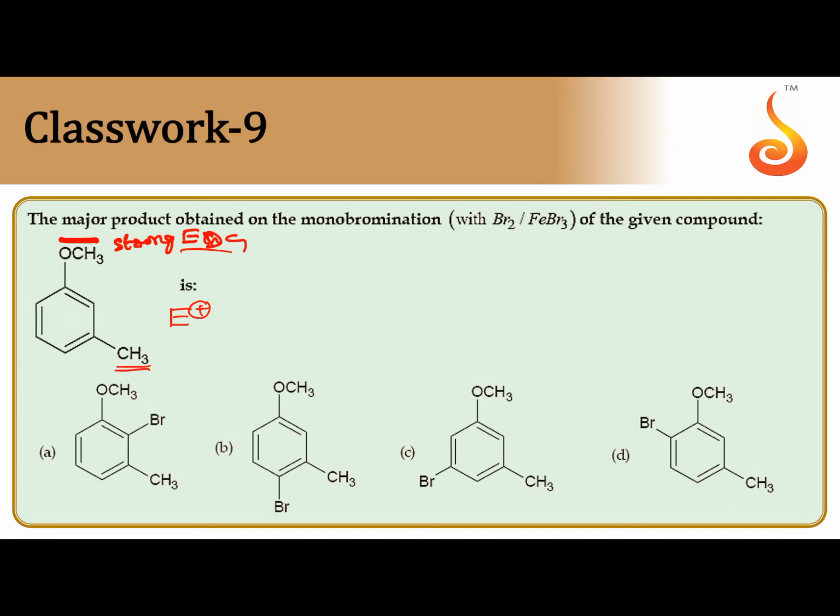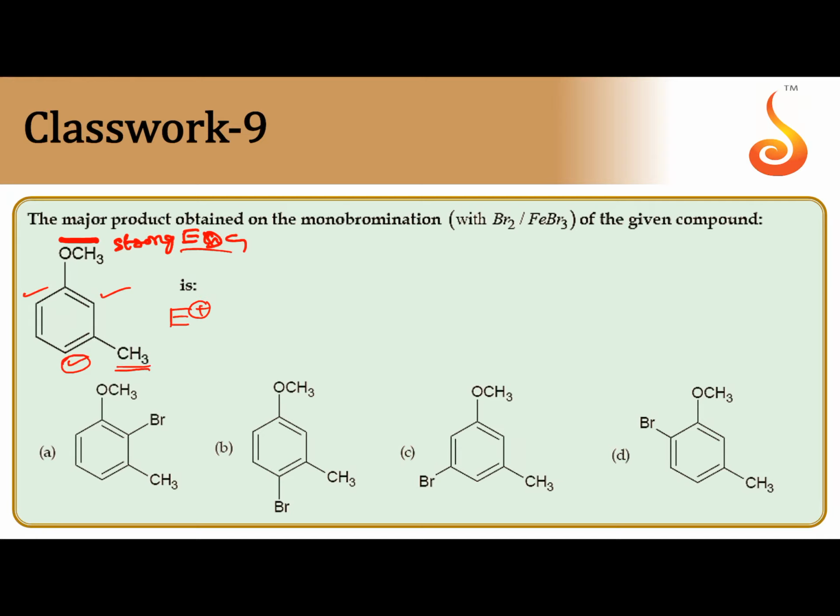So OCH3 is an ortho-para directing group. It can direct to two ortho positions and one para position. But at the para position, the -I effect is negligible. That's why, whenever OCH3 is directing the electrophile at ortho and para positions, the para disubstituted product will be the major product.